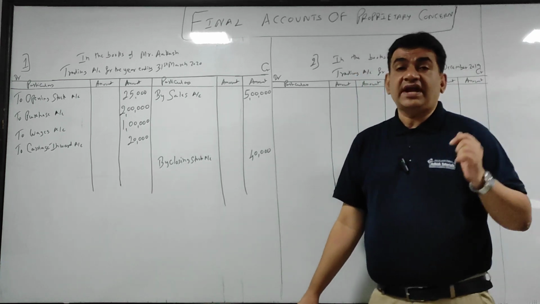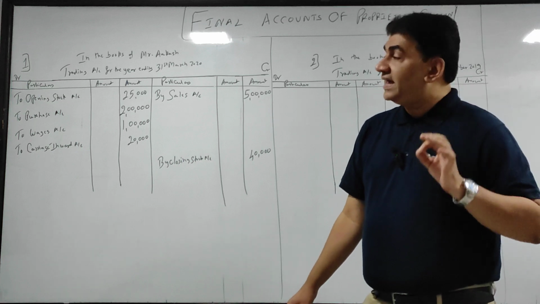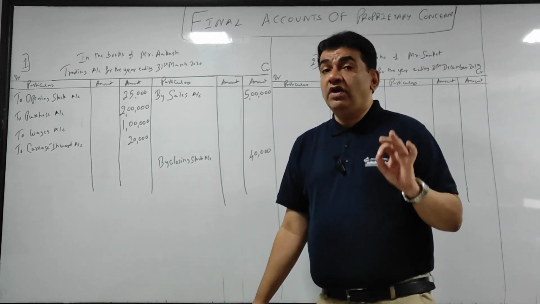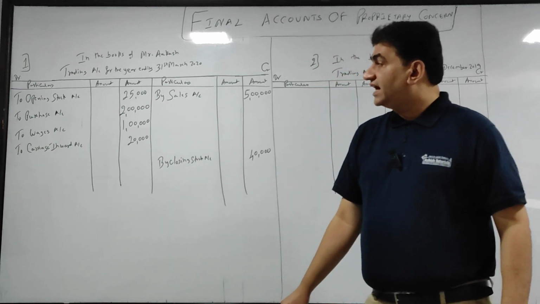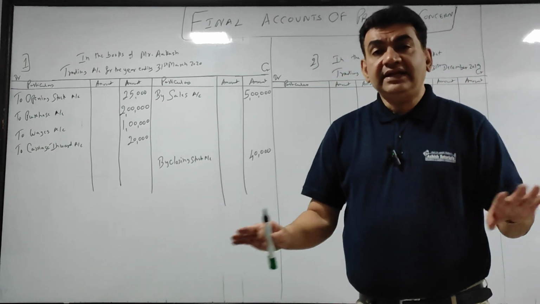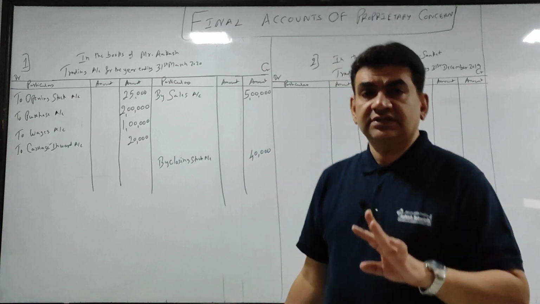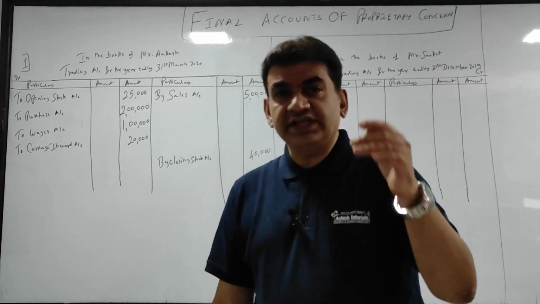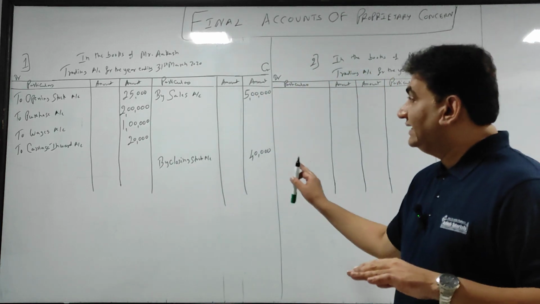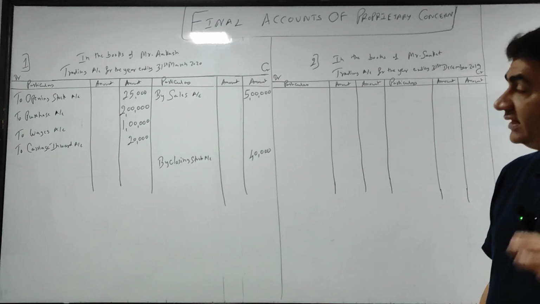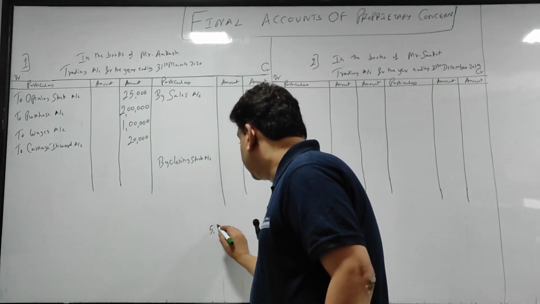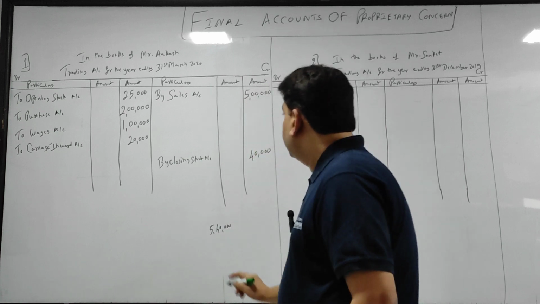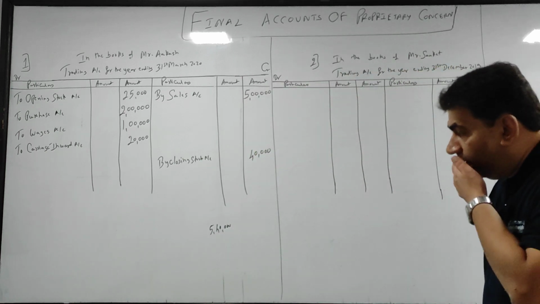Same balancing strategy, same balancing strategy what we did in ledger account. First check करो which side is greater. 99% of your syllabus, in fact I won't be wrong in saying 100% of your syllabus, trading में credit should be greater. देखो क्रेडिट का टोटल कितना है? 5,40,000. क्रेडिट का टोटल इज 540.